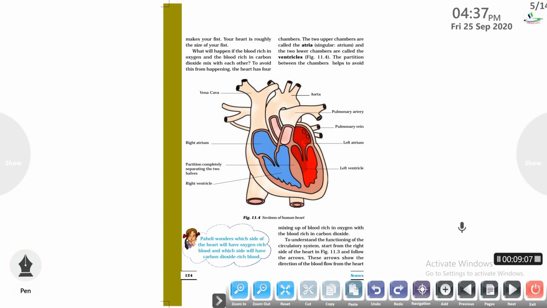The next is the structure of the human heart. The human heart contains two upper chambers that are known as atrium or the atria, two lower chambers that are known as ventricles, and the partition between the chambers that is known as the septum, which is to avoid the mixing of the blood rich in oxygen and the blood rich in carbon dioxide.